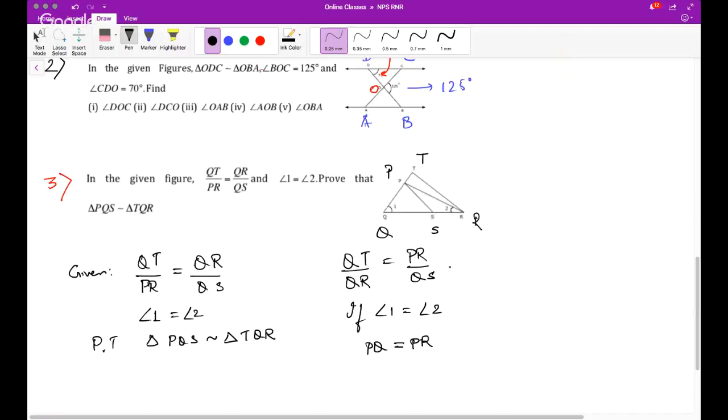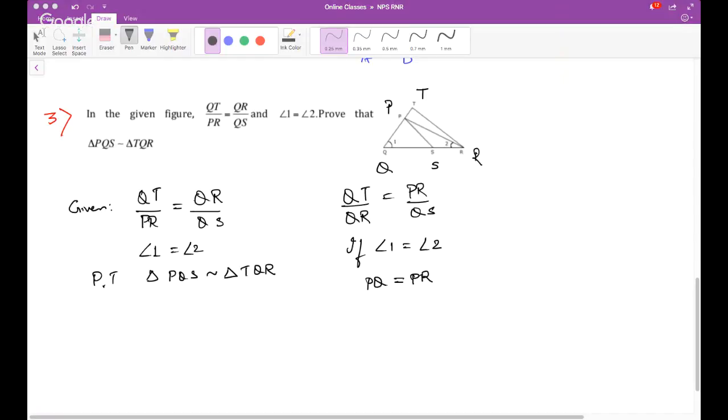Okay. So hence, the first thing can be replaced by... what can I say about this? So here, what you see, this particular thing becomes QT upon QR is equal to PR can be replaced by PQ upon QS. So QT upon QR, if you see QT upon QR is equal to PQ upon QS, that means what?